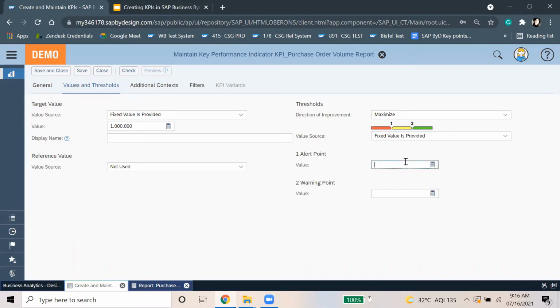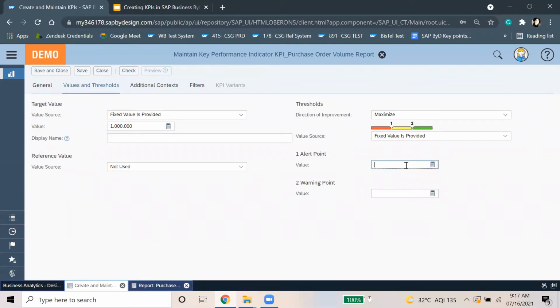We can also put the alert point and the warning point. First is the alert point. With the KPI, we can see where the alert point is, at which net value amount we have to be alerted, and we can work on the purchase order. And then there's a warning point, which is the last warning before reaching the target.